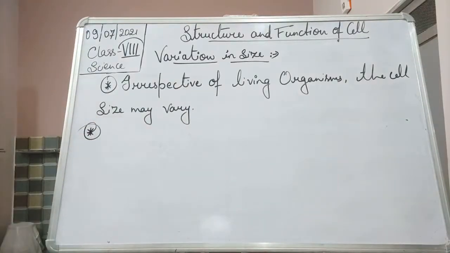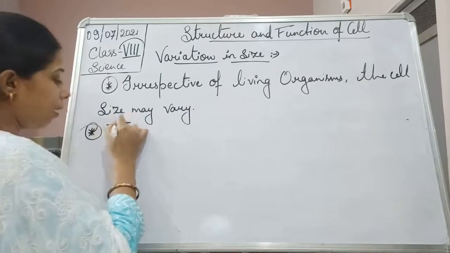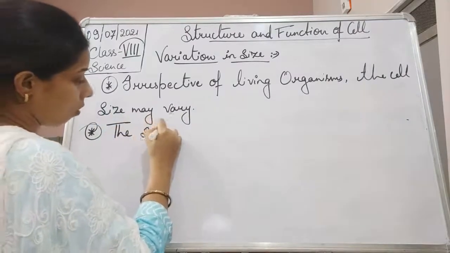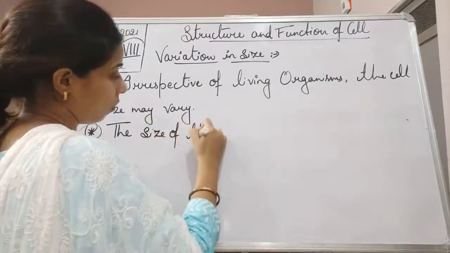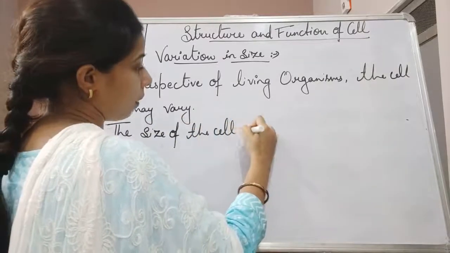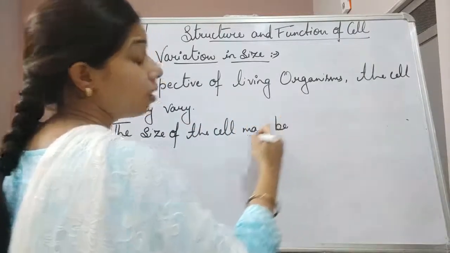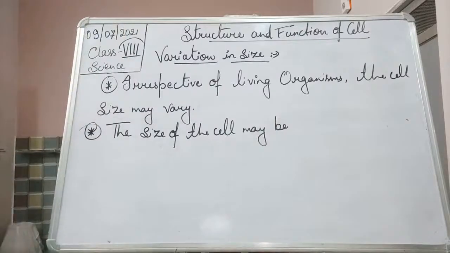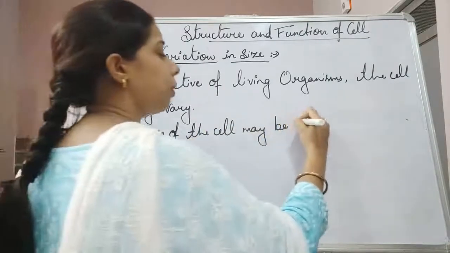Second one, that the size of the cell may be small, may be as short as a micrometer.